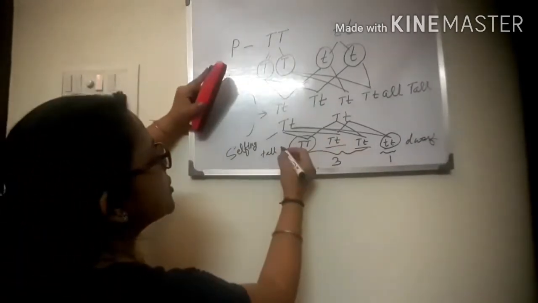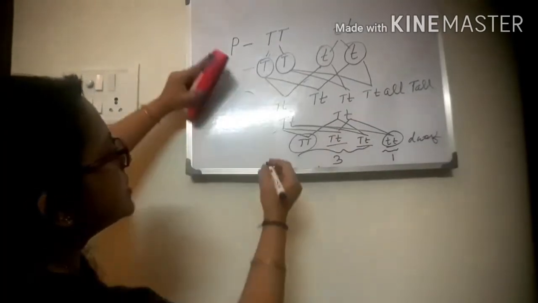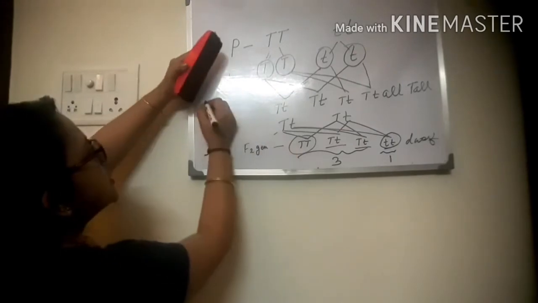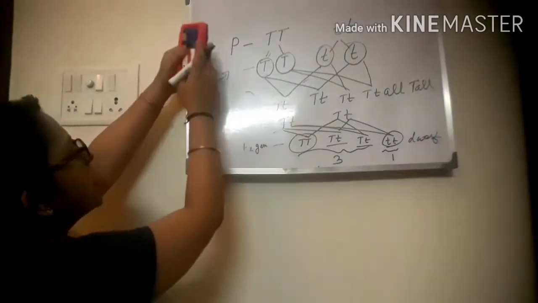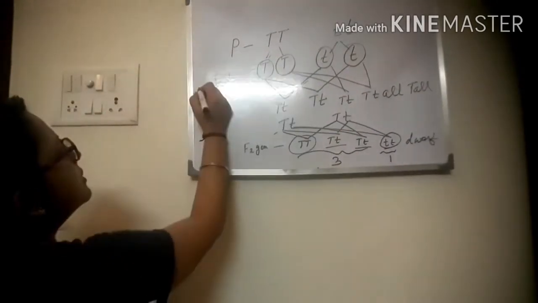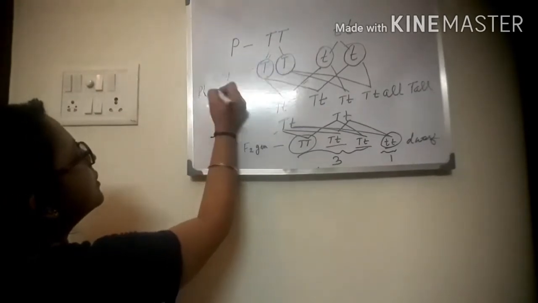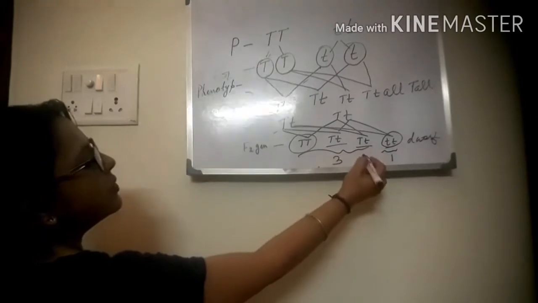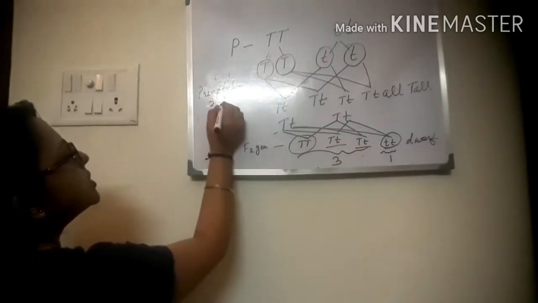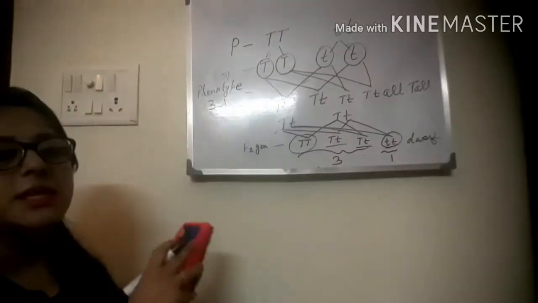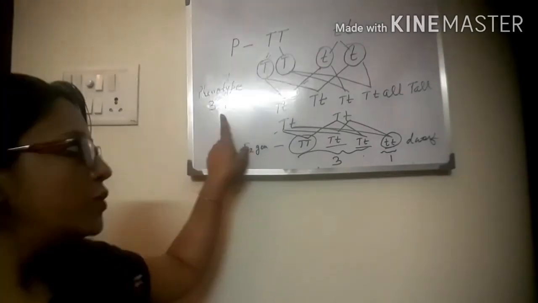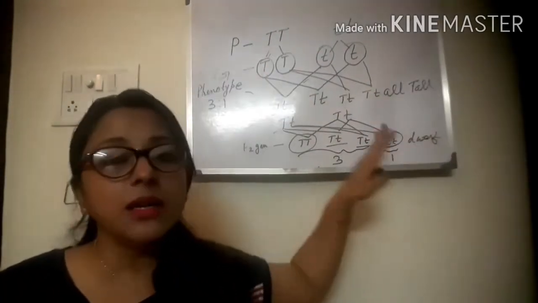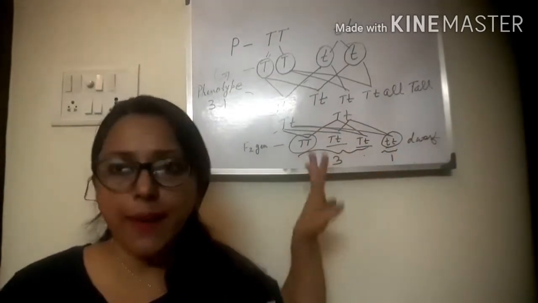This is F2 generation. So what is the ratio of phenotype? The phenotypic ratio we are getting here is 3:1. This is the phenotype ratio: 3 tall plants and 1 dwarf plant. This is the physical appearance of the plant.